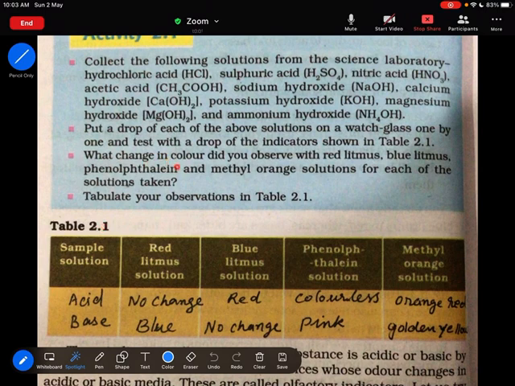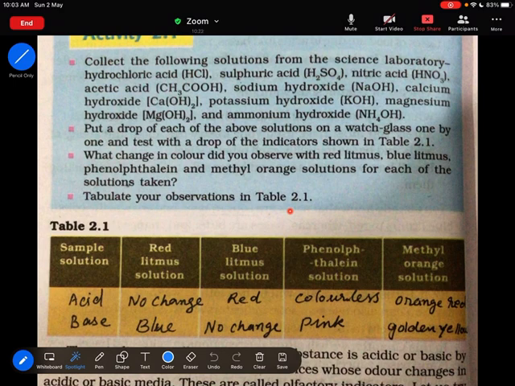What change in the color did you observe when red litmus, blue litmus, phenolphthalein and methyl orange solutions were added to each of the solutions taken? So tabulate your observations in table 2.1.